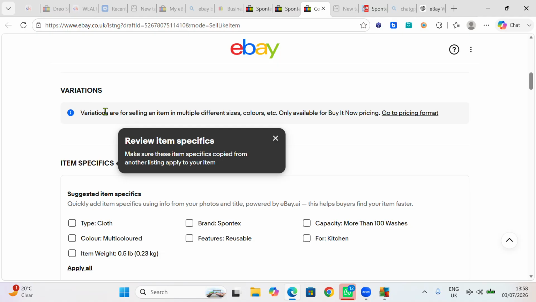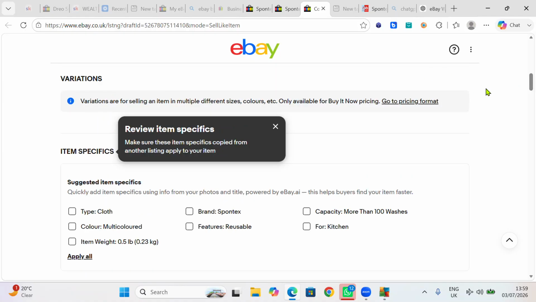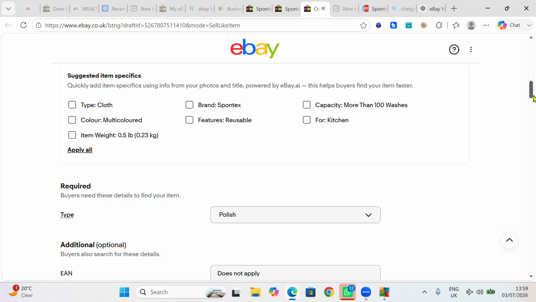Variation: if you have different, like you have pink, you have yellow, and you want to list it separately. But this one is in a pack, different colors, so you don't need variation for that. If you are listing clothes that have blue, yellow, black, and all that, you can use variation. I'll show you guys in the next video how to do that. But this one is just different colors in one pack.